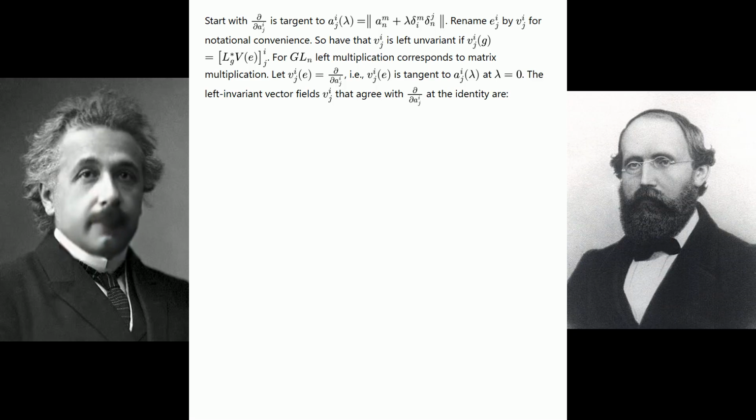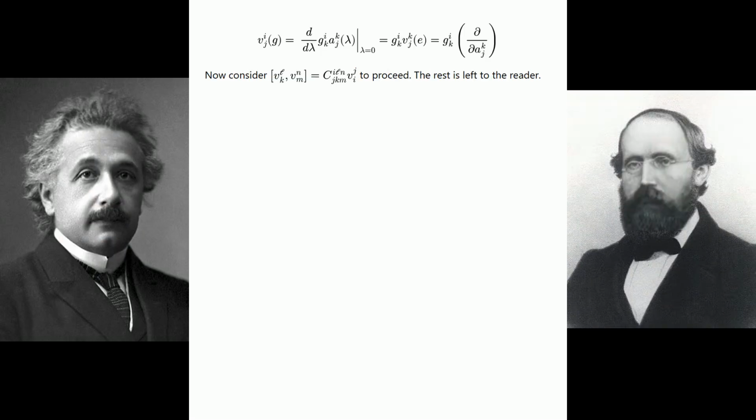For g of L_n, left multiplication corresponds to matrix multiplication. Let V_j^i at e equal the partial differential over partial differential A_j^i, i.e. V_j^i at e is tangent to A_j(lambda)^i at lambda equals 0. The left invariant vector fields V_j^i that agree with partial differential over partial differential A_j^i at the identity are given by the equation.